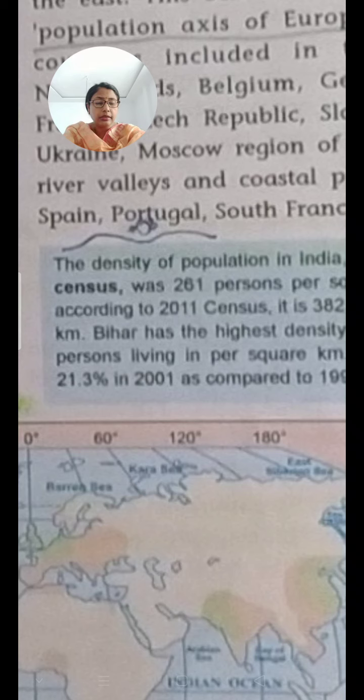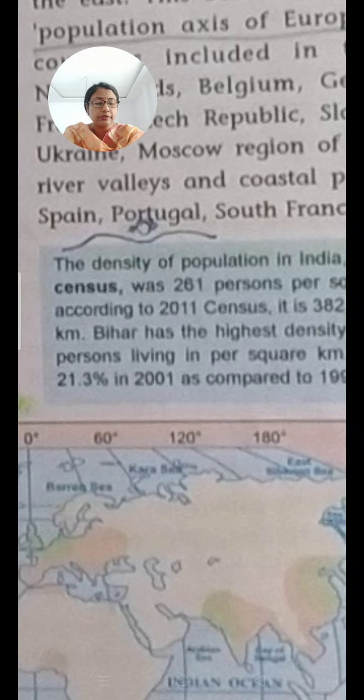This year is a census year, but we don't know whether the census will be taken or not in this situation. But the last census, taken in 2011, told us that it increased to 382 persons per square kilometer, out of which Bihar has the highest density of population.